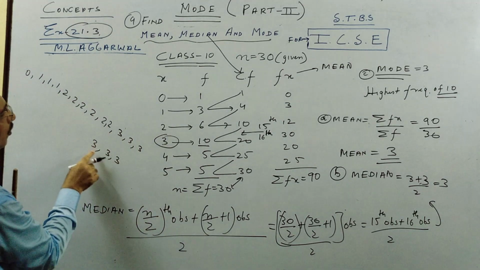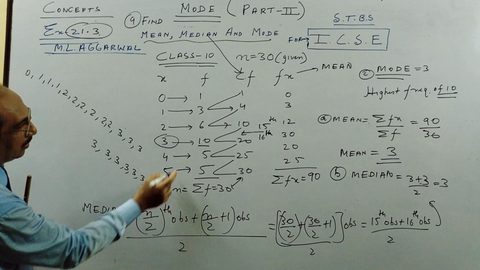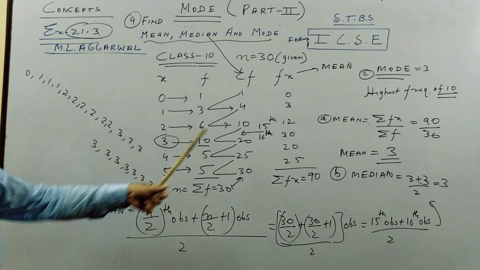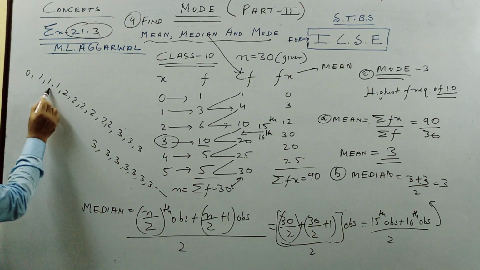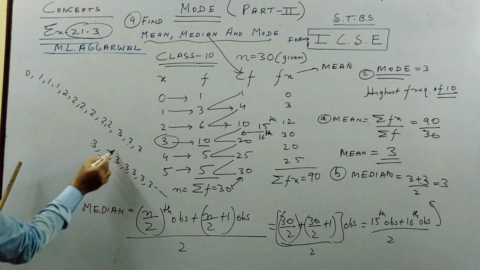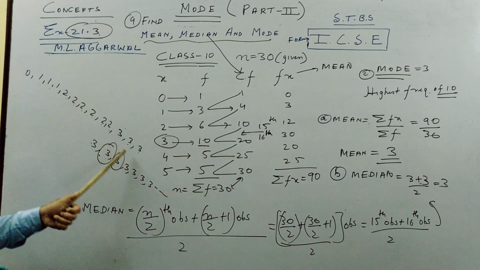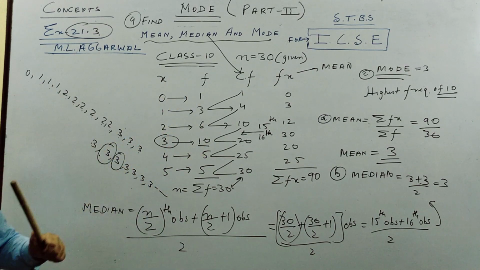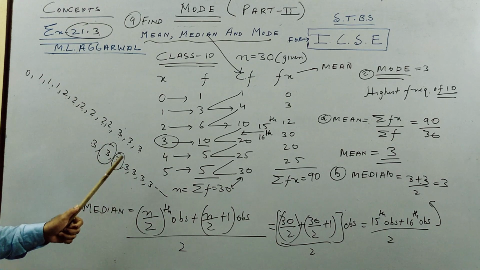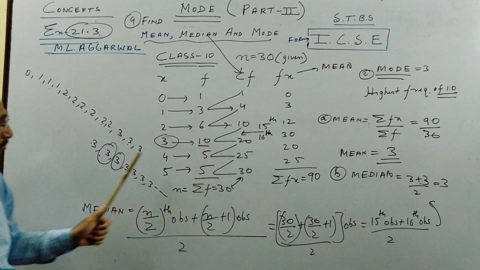1, 2, 3, 4, 5, 6, 7, 8, 9, 10. Like that 4 will come. Now you see the 15th value. 1, 2, 3, 4, 5, 6, 7, 8, 9, 10, 11, 12, 13, 14, 15th value and 16th value. When these children are standing in a line, not in height order but marks order, the 15th boy's mark is 3, the 16th boy's mark is 3.